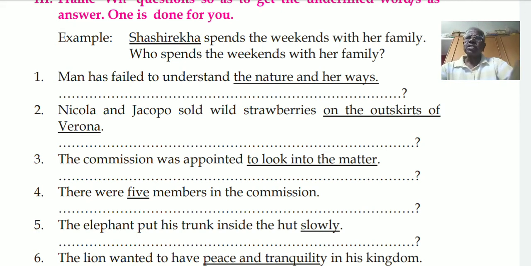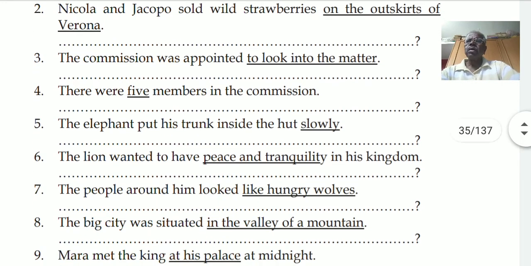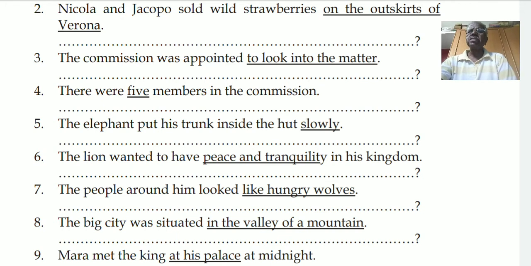Next is the sixth one. The lion wanted to have peace and tranquility in his kingdom. What is underlined? Peace and tranquility.